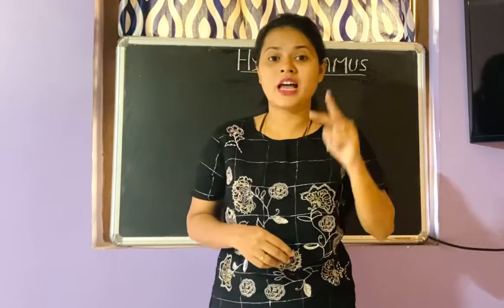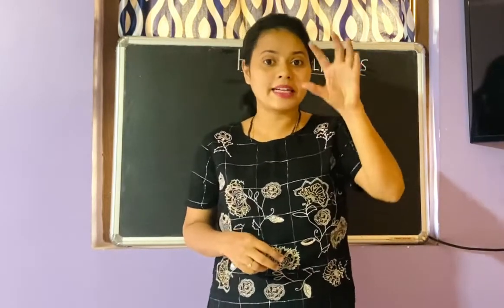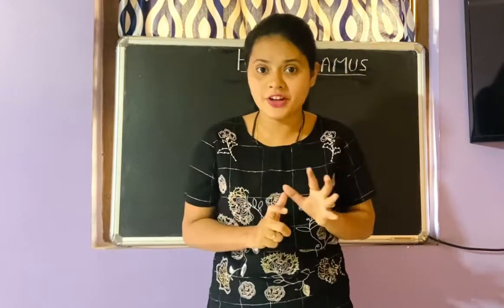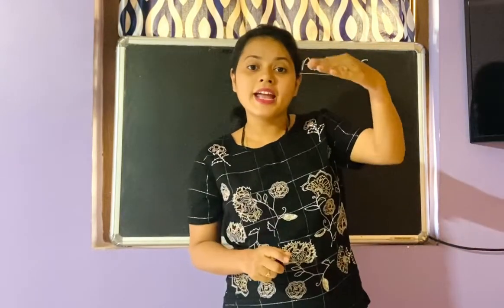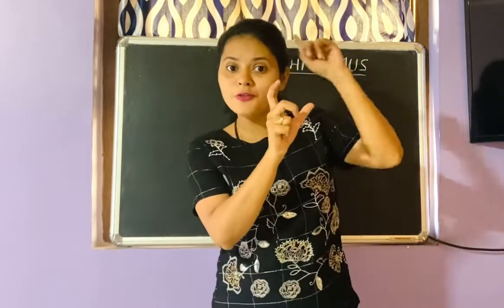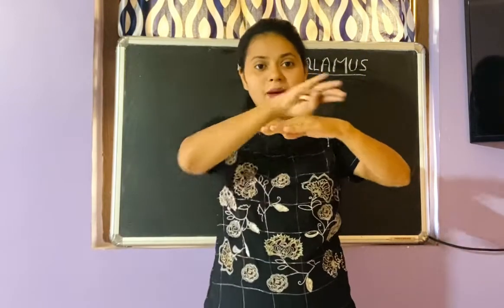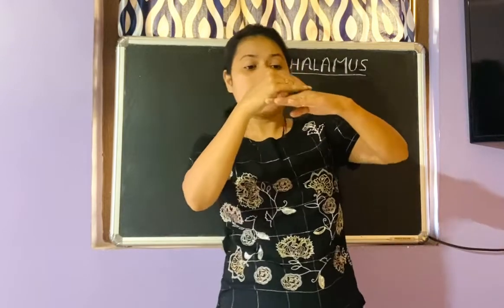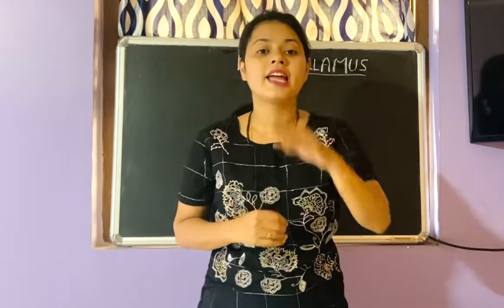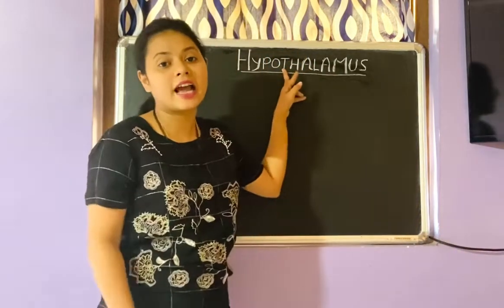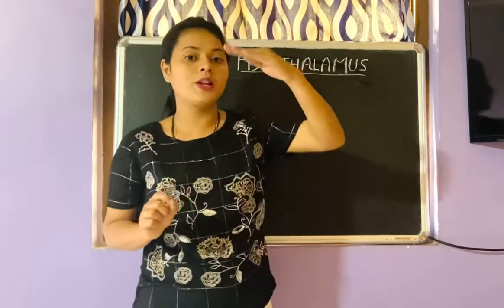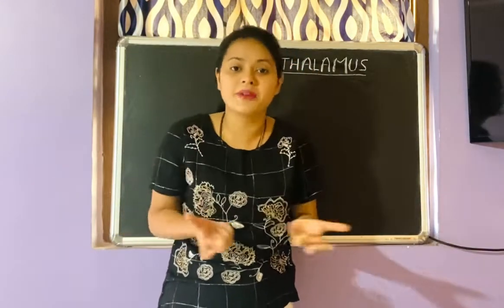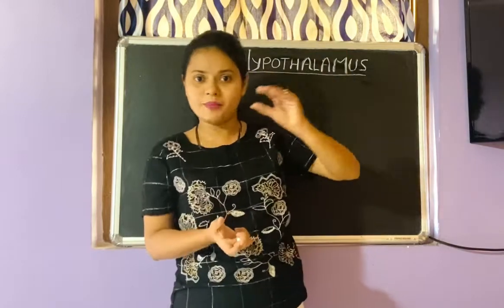Forebrain itself has two parts, that is, if you remember, telencephalon and diencephalon. Now at the base of diencephalon, which is a part of forebrain, imagine this is the telencephalon, this is the diencephalon, and at the base of diencephalon there is the hypothalamus gland. Below hypothalamus, there is the midbrain. So forebrain, midbrain, hindbrain.